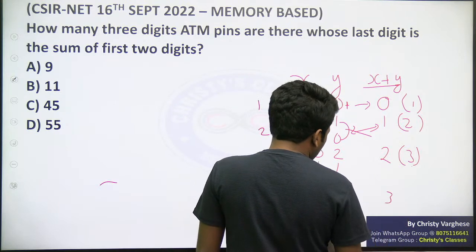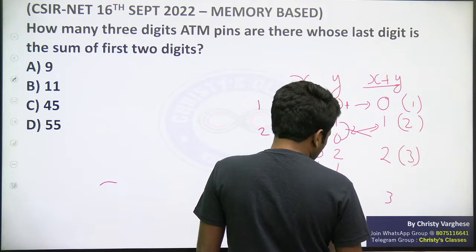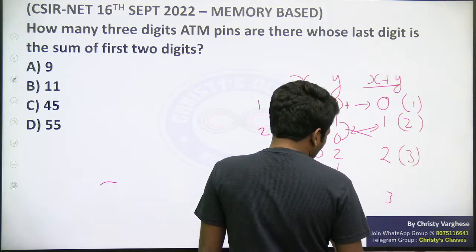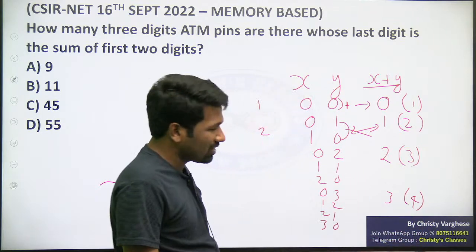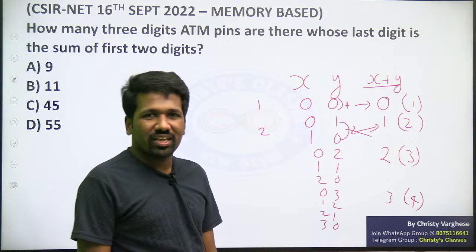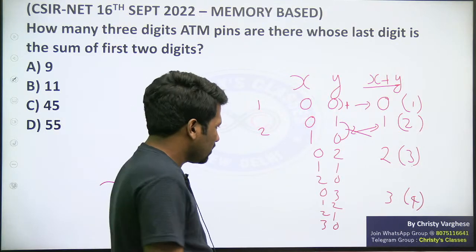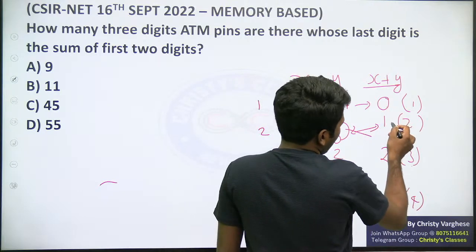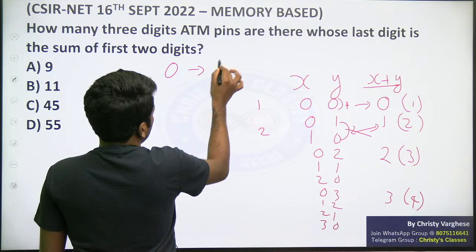3 मिलने का कितना possibility है? 0 3, 3 0. 1 2, 2 1. 4 possibilities है. Can you see the pattern? And it will increase. It will increase like this itself. Permutation combination idea itself. 4 मिलने का, 0 मिलने का 1, 1 मिलने का 2, 0 मिलने का 1 possibility.